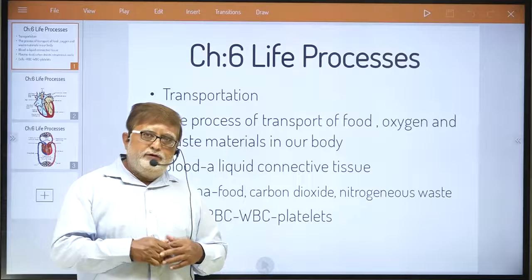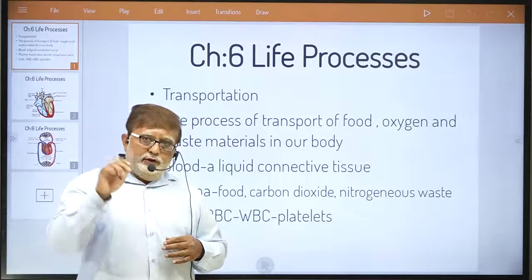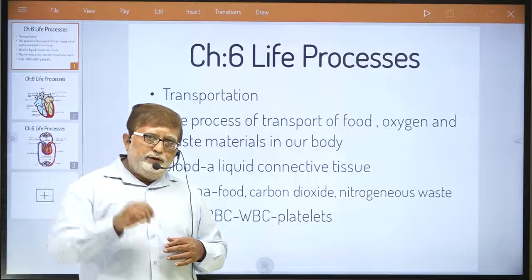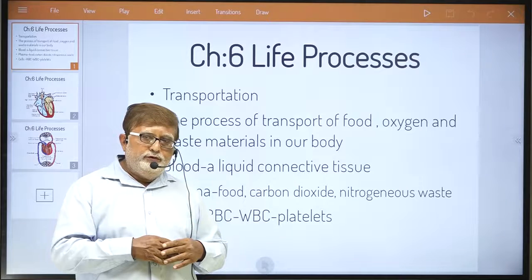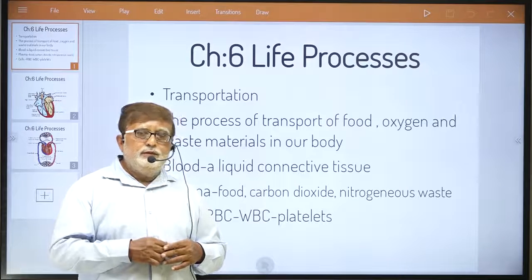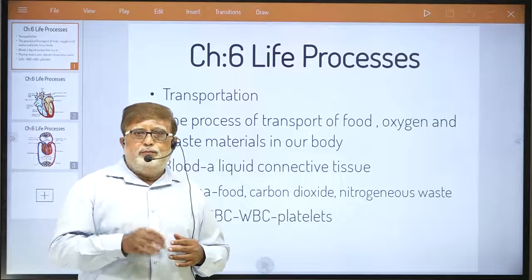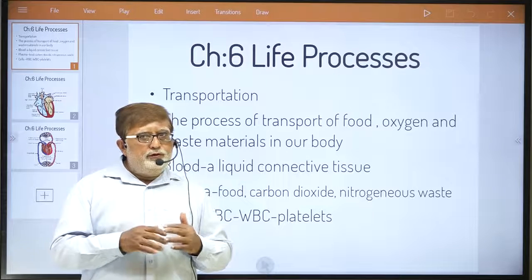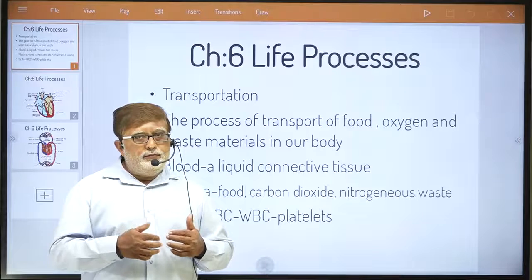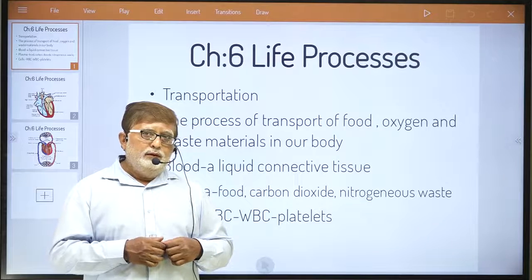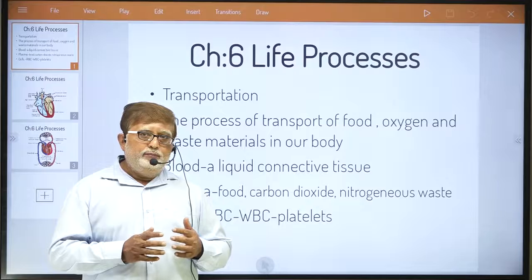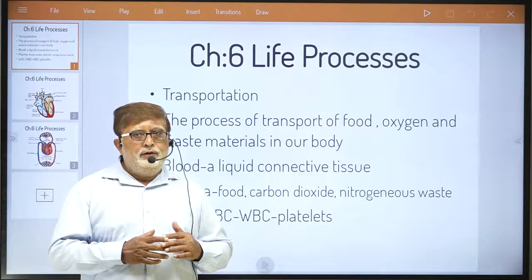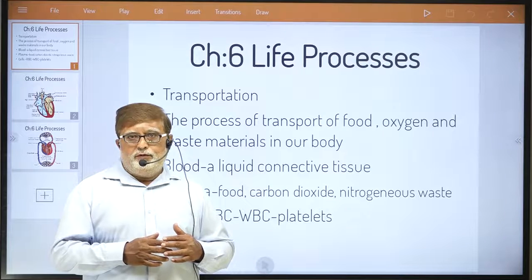Actually food is prepared in the form of starch in the leaf. That food which is prepared in the leaf has to be transported to all parts of the plant. The plant requires a special mechanism for the transport of this starch.